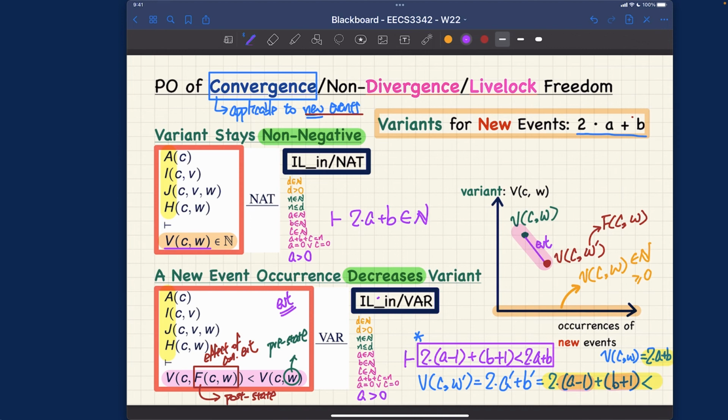I think usually to really prove these two proof obligations related to convergence, it should not be too tricky to really conduct. I think deadlock freedom might be the more tricky one to conduct, which we will talk about a little bit later. All right, so make sure you actually complete these proofs, and then you want to formulate the other proof obligations by replacing this by IL out, and also prove them as well. That will be your exercise.